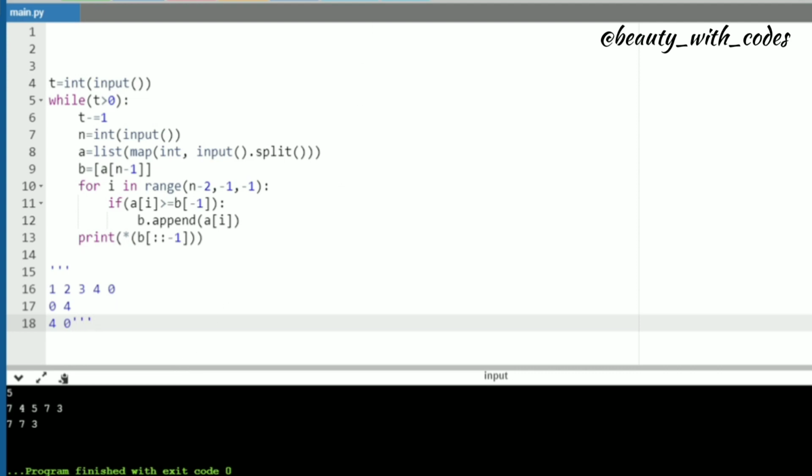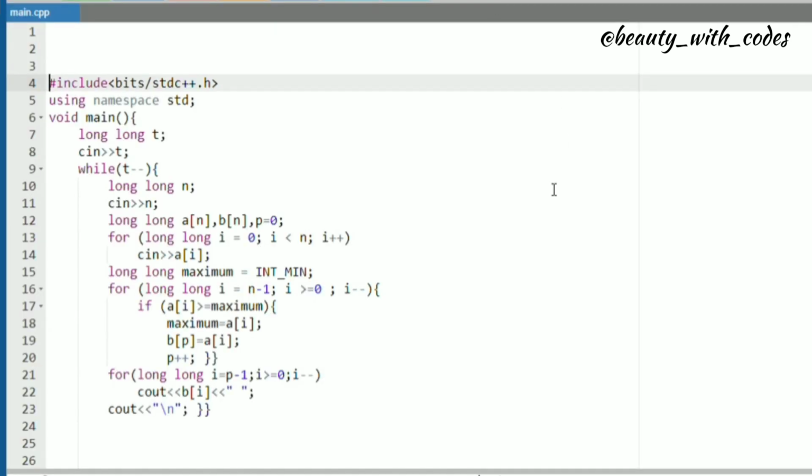So if you want the C++ code, you can pause the video and copy this code.